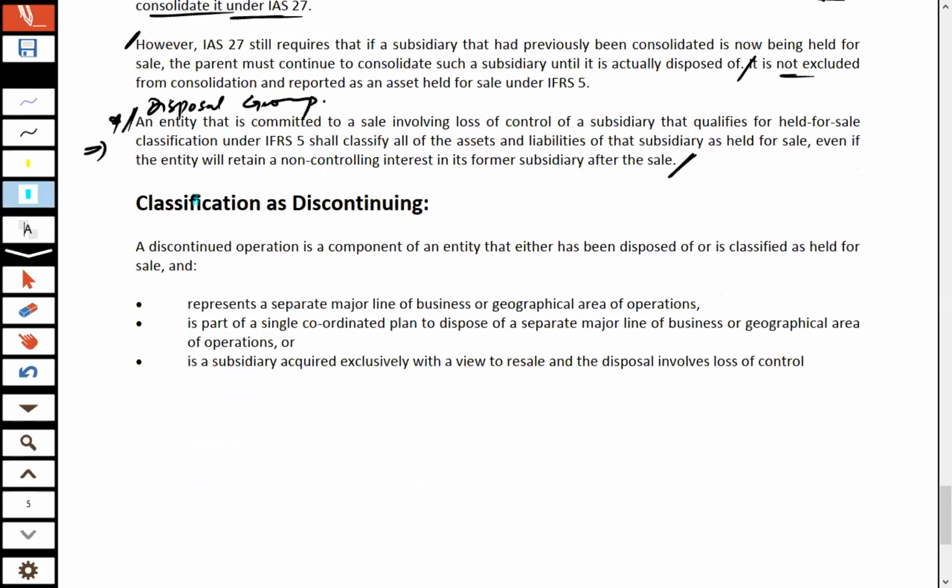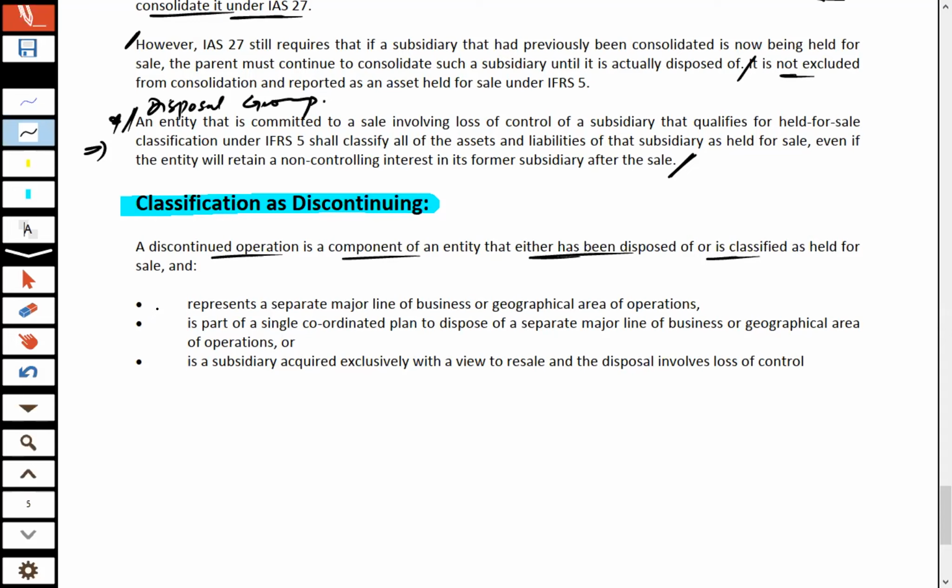The next heading in IFRS 5 is classification as discontinued operations. A discontinued operation is a component of an entity that either has been disposed of or is classified as held for disposal.